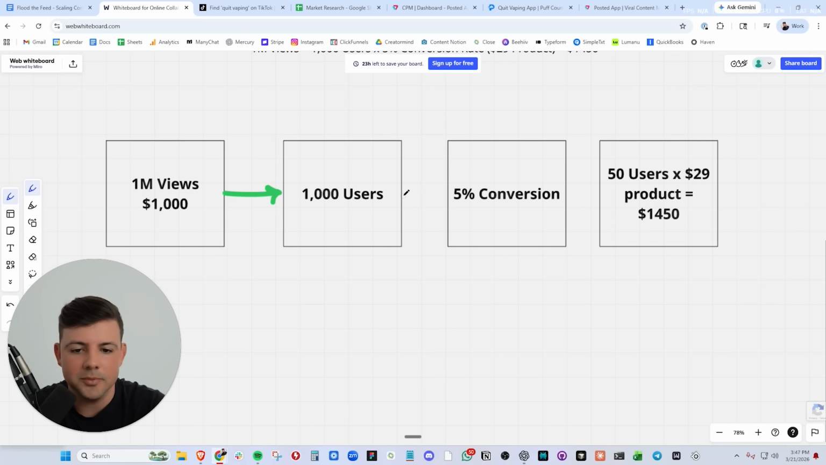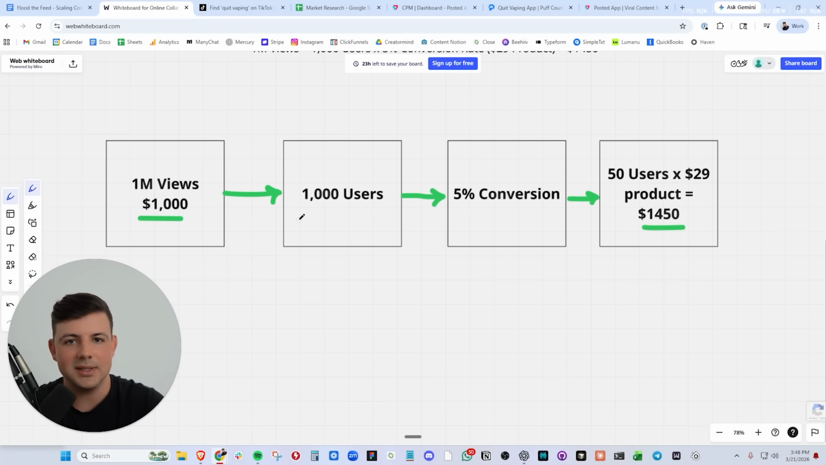And then let's assume your app or your product converts 5% of those users. Out of 1,000 downloads, 5 of them end up converting on your paid plan, whatever it may be. Let's assume that you charge $29 on your paid plan. That is 50 users at a $29 price point. That's $14.50. Clear profit on our 1 million views. This is how you should think about scaling creator content.